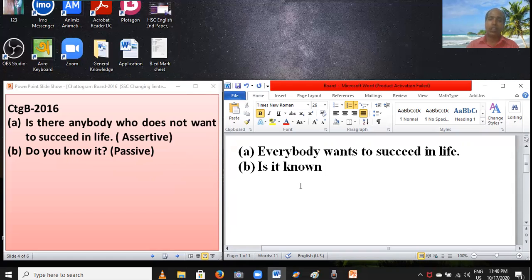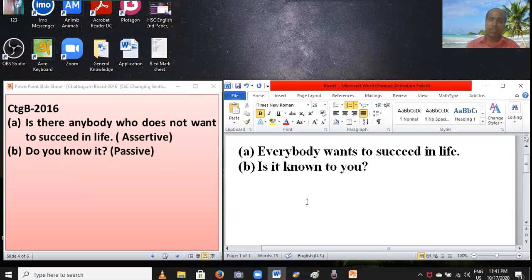And then you have to set a preposition. Dear students, "to" is used after this verb known. So you have to set known to, and then you have to set the subject as object: you. Is it known to you? Is it known to you? And you have to set the question mark.